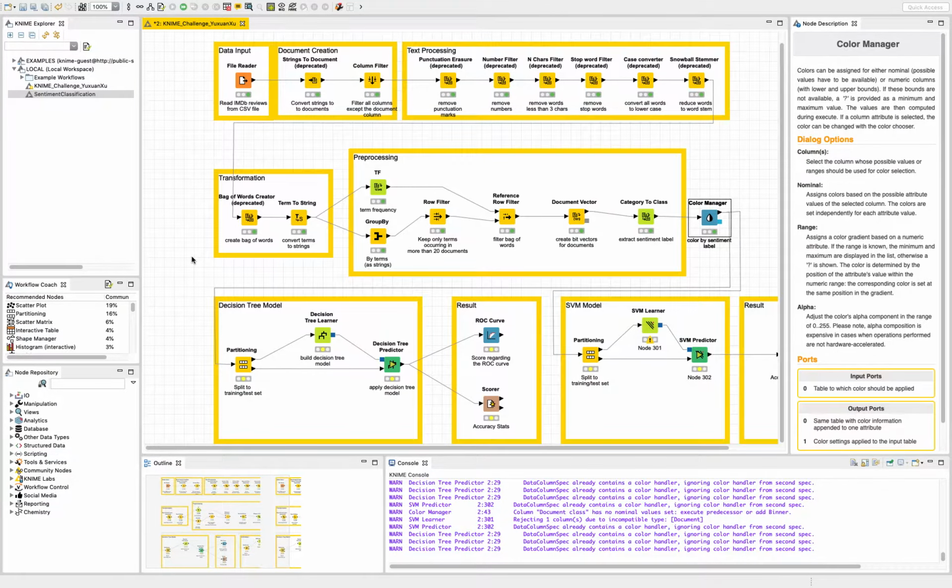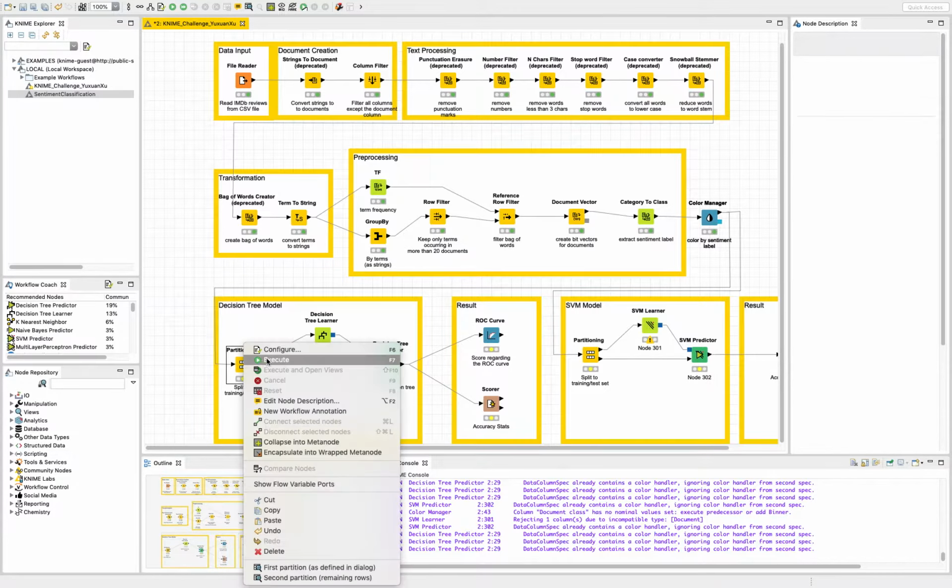And then we enter the step of model and classification because I think this is supervised learning. That's why I'm going to use a decision tree model and also an SVM model, both to compare their results. Basically, what I did here is partition the dataset into training and test sets. I'm going to use both the learner and the predictor to see the score and the accuracy stats. Let's do the decision tree first.